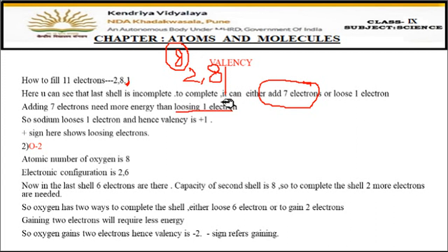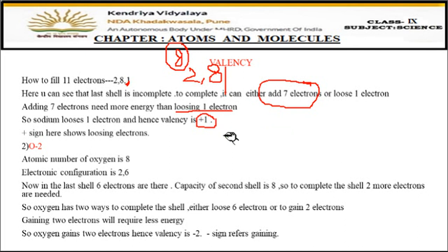Okay, so what is the definition of valency? The number of electrons either gained, lost or shared. So when sodium loses one electron, the valency of sodium is +1. Why is the plus sign used? Because it is donating one electron. So +1 is the valency of sodium.